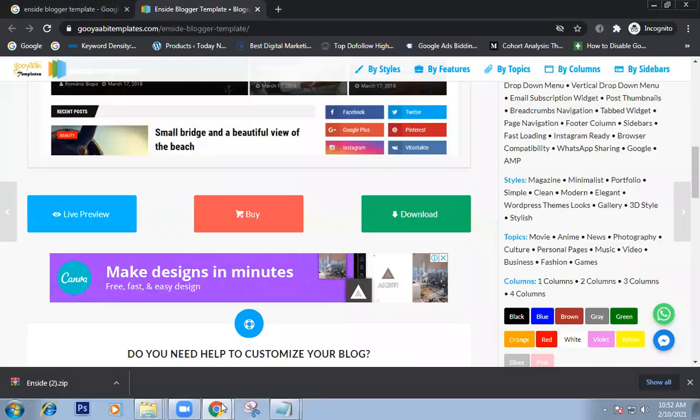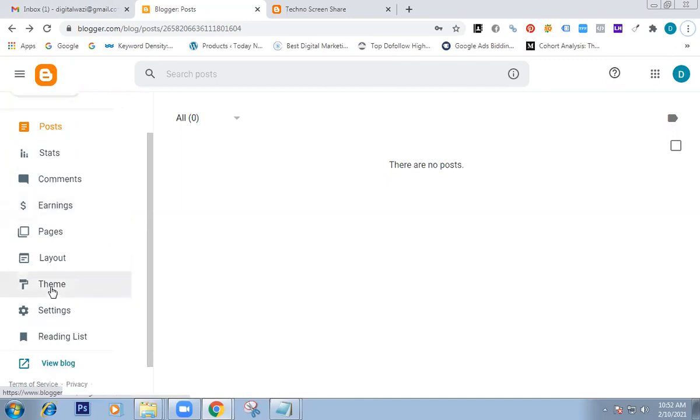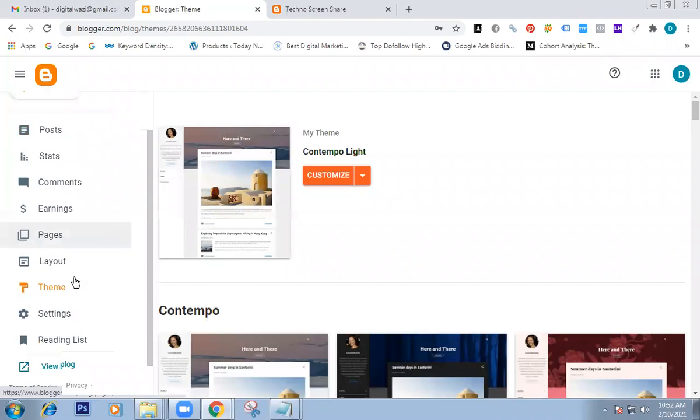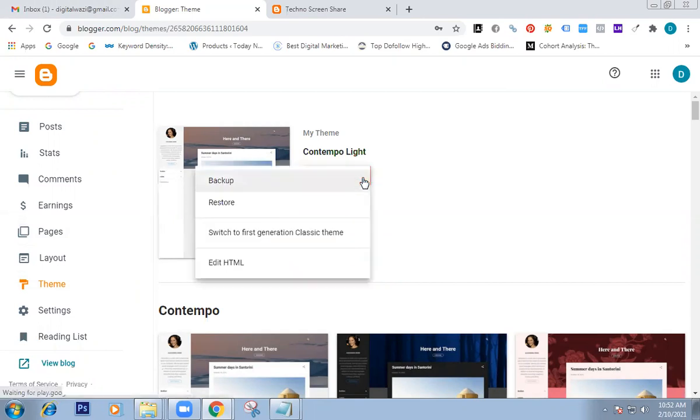Go to your Blogger backend. If you want to install a Blogger template, click on theme. Then here there is an option called customize. In this customize, there is a right side arrow mark. Click on the arrow mark, then select restore.